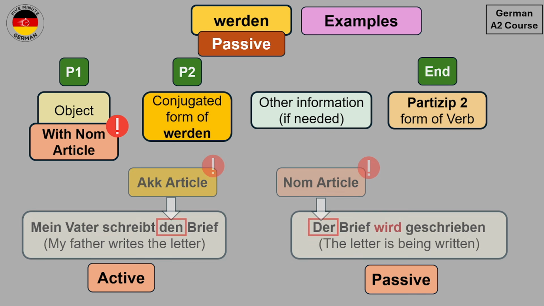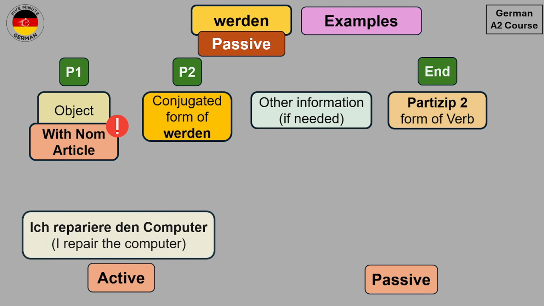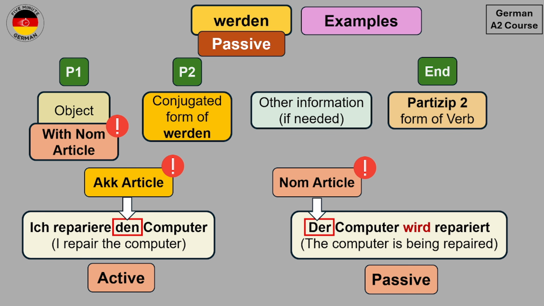Let's take another example. So I have the sentence Ich repariere den Computer. I repair the computer. Again, you see that we have used an accusative article over here because Computer is der Computer. So what will be the sentence when I write it in passive? So the sentence will be Der Computer wird repariert. The computer is being repaired. And you see that I have used the nominative article for computer over here, which is der.